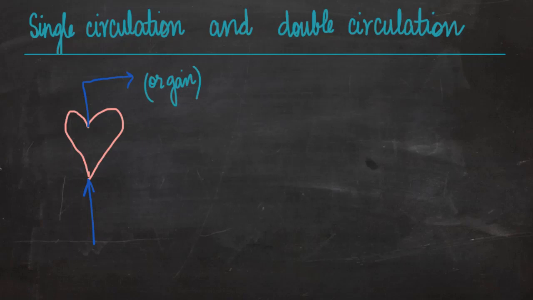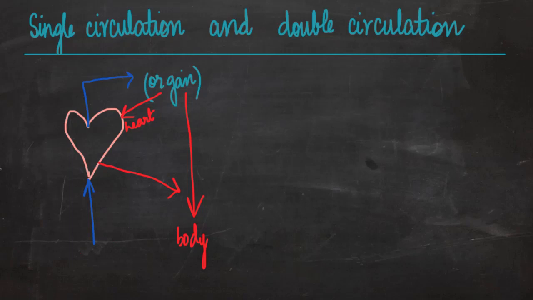Now once the blood has been oxygenated in this organ, it may be lungs or gills, it then goes to different parts of the body. So this is one thing. Another thing is that from here, once it has been oxygenated, it again goes back to the heart and then heart pumps it to different parts of the body.